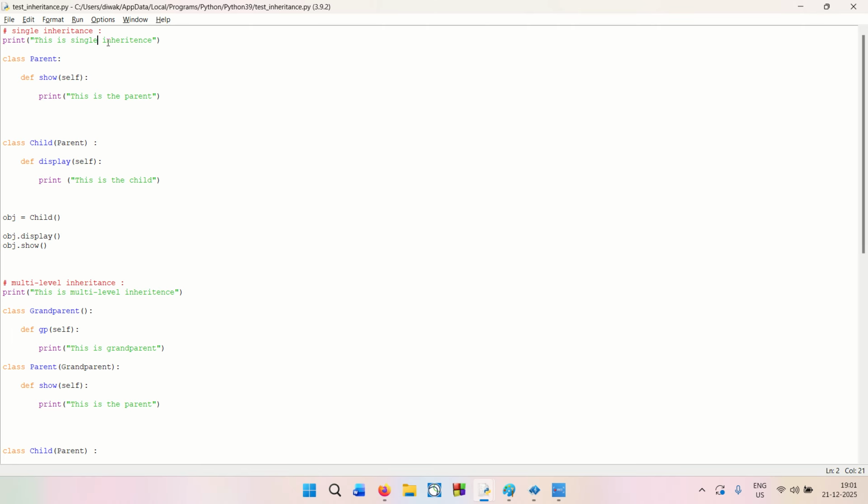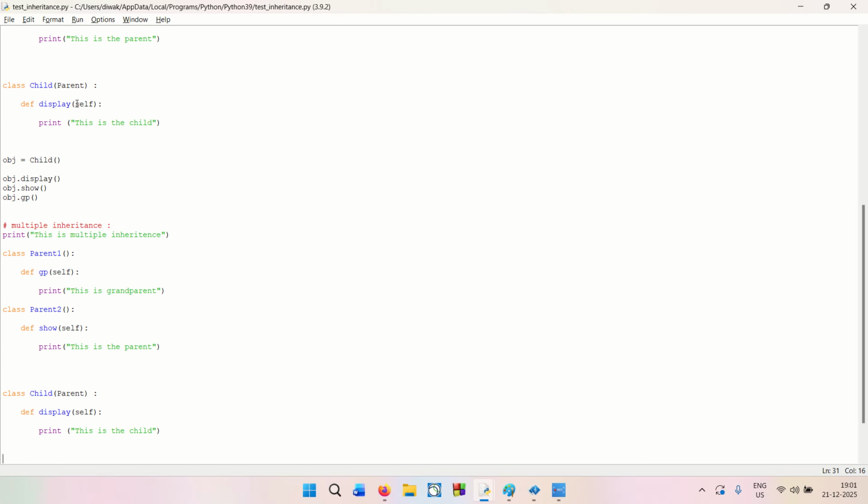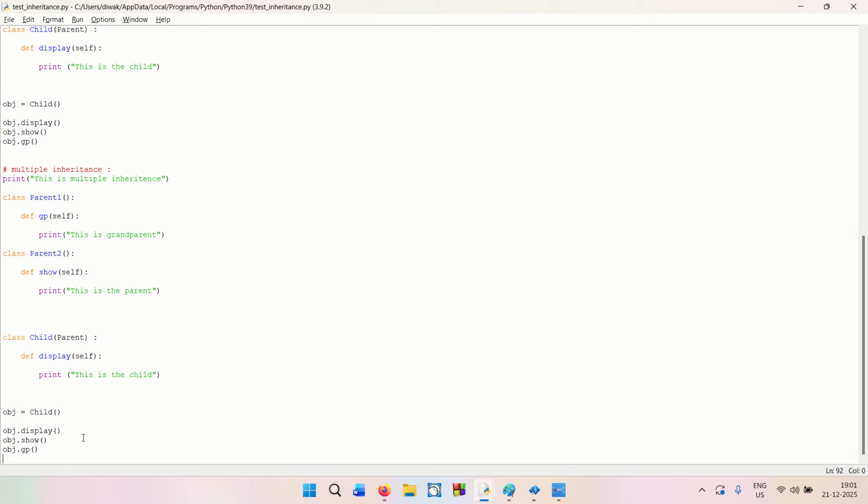So now we have talked about two: the single inheritance, which is one parent and one child, and multi-level inheritance, where the child is inheriting from the parent and the parent in turn is inheriting from the grandparent. That is how things are going. And then finally we come to multiple inheritance. In multiple inheritance we now have mom and dad. So let's say parent 1, I would say P1, and parent 2, I'll say P2, and this is parent 1, and this is parent 2.